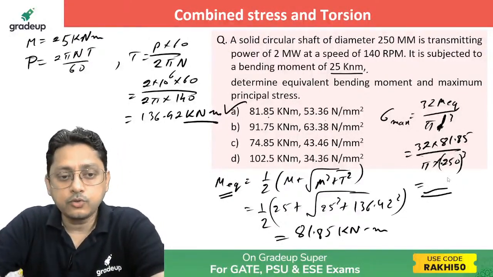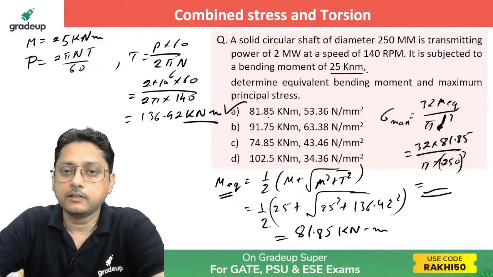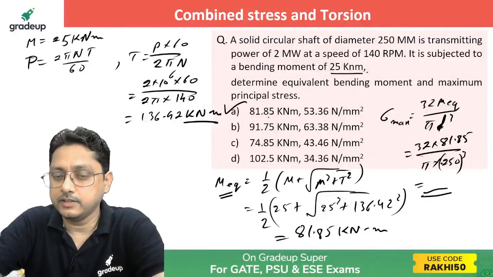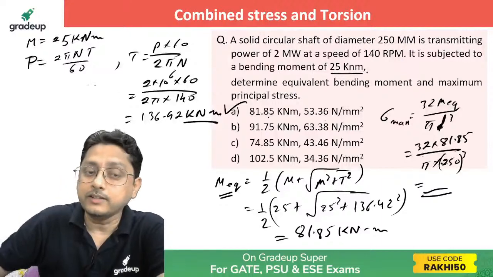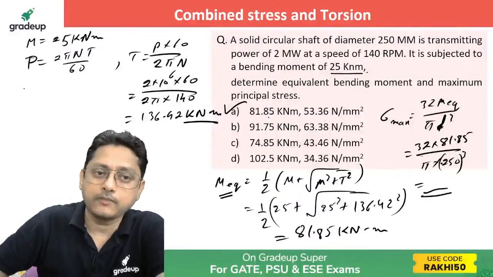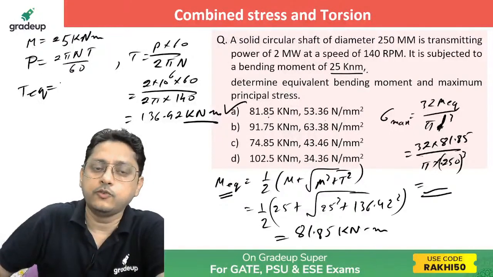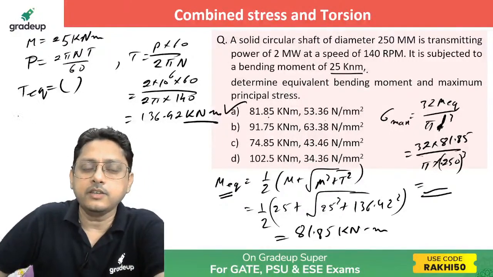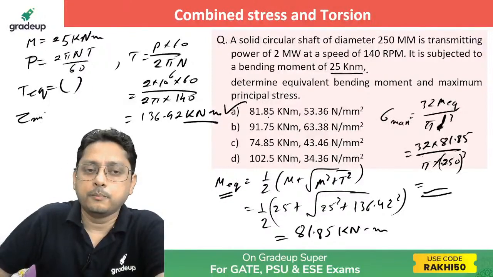So once you calculate the equivalent one, then calculating maximum is always easy. Even if people ask you what is the maximum shear stress, and suppose you have already calculated T equivalent, then just calculate the maximum shear by using 16 T equivalent by pi d cube. That's all.